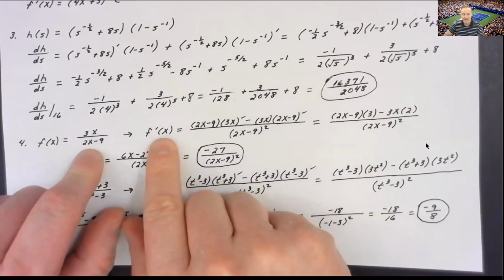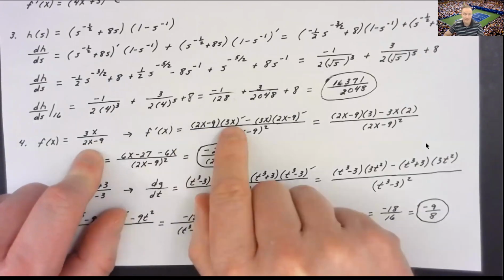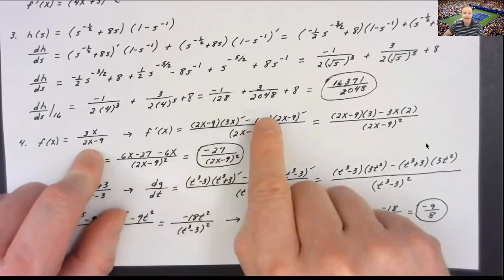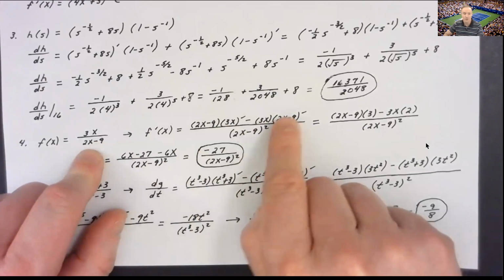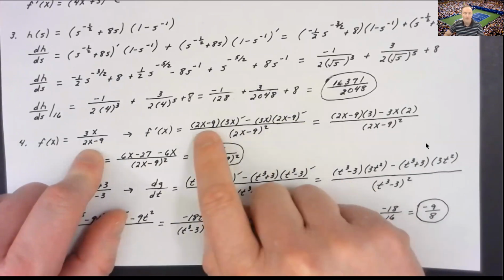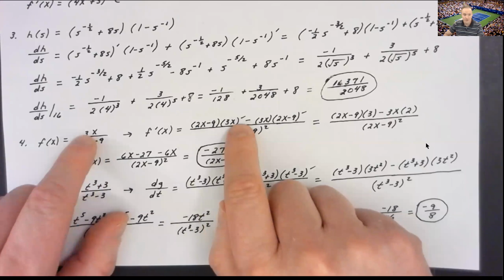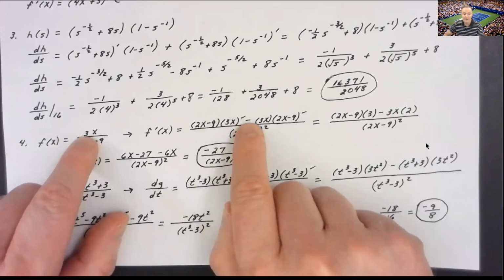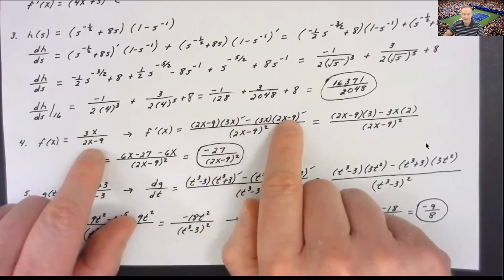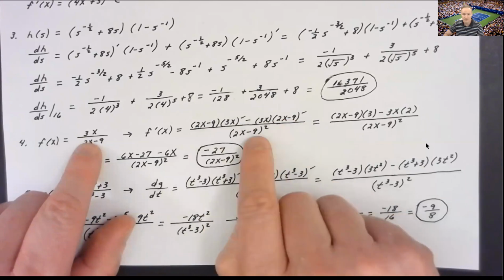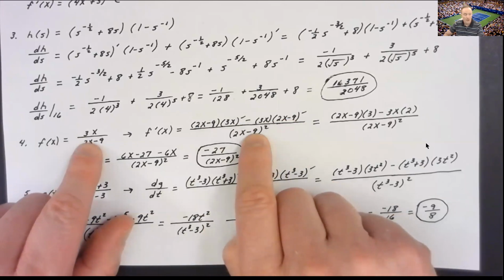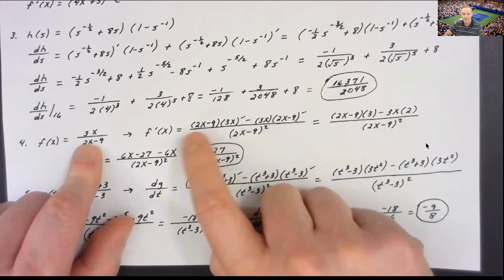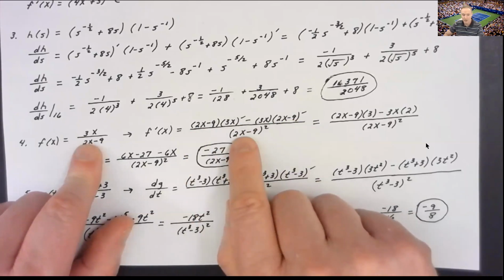It tells me to take the denominator times the derivative of the numerator. Often I say low d high minus high d low over low low. The denominator times the derivative of the numerator minus the numerator times the derivative of the denominator over the denominator squared.